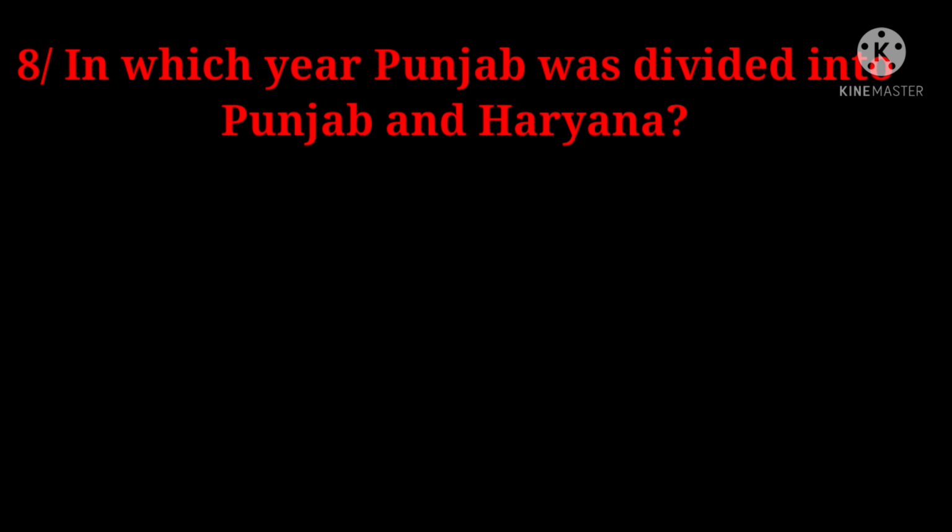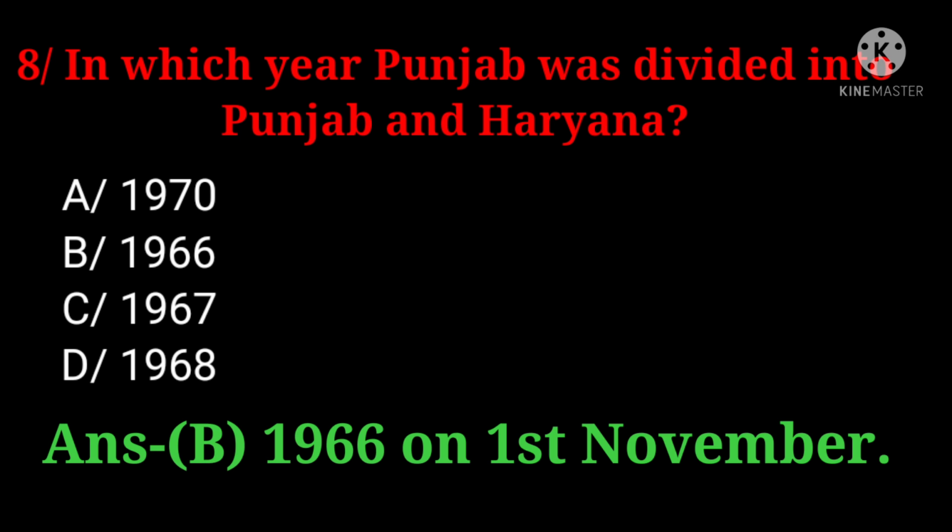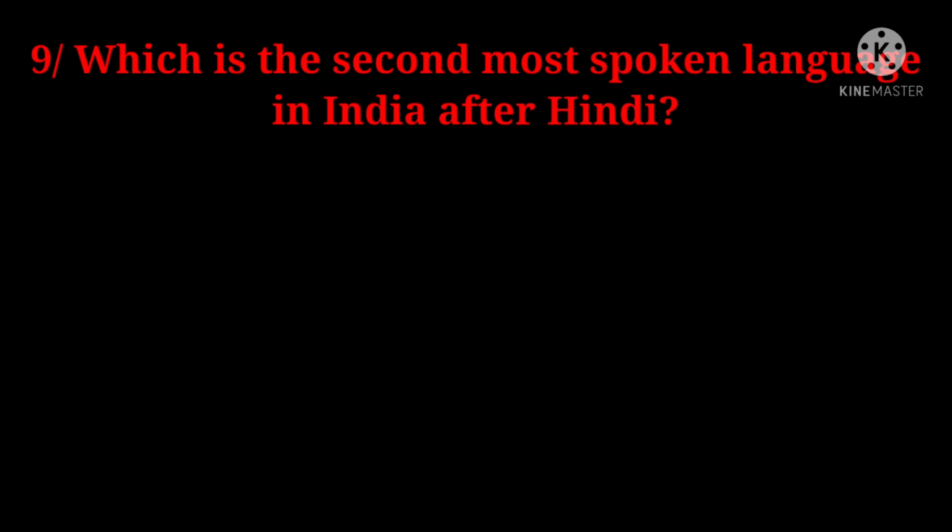When was Punjab divided into Punjab and Haryana? Options are option A 1970, 1966, 1967, 1968, and 10 seconds for you. And the right answer is option B, 1966, on 1st November.